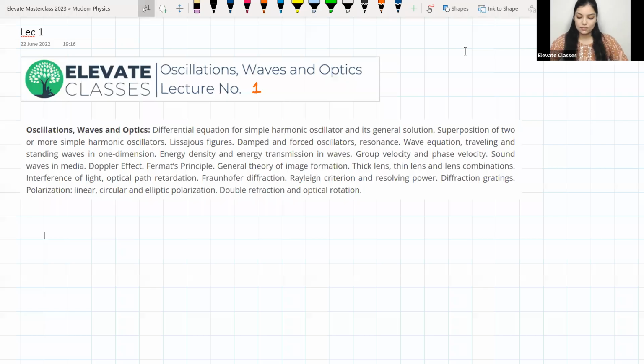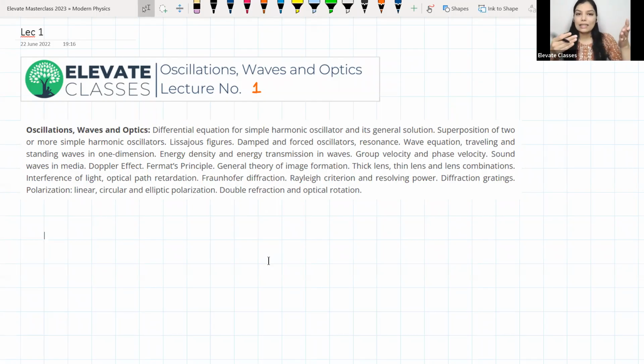Now, let us start with today's lecture. You can see on your screen that I have listed the topics which are to be covered in this unit. Let us look at the title first. The title of the unit is Oscillations, Waves, and Optics. From the title itself, we know that we are going to cover three different topics here: oscillations, waves, and optics.